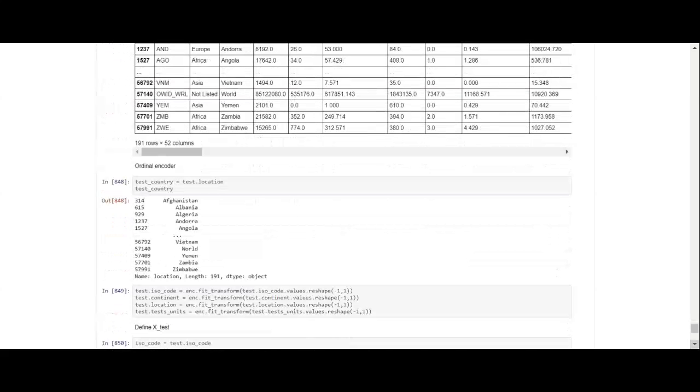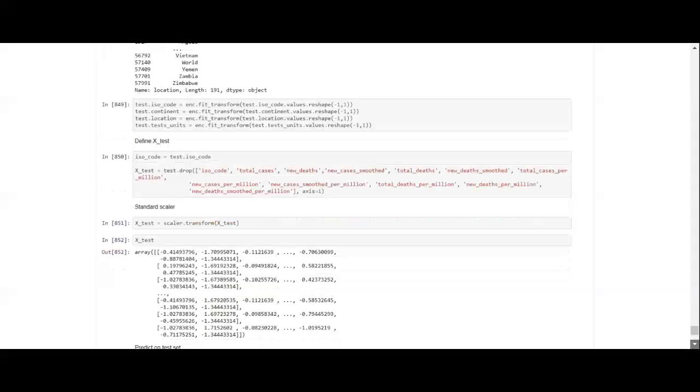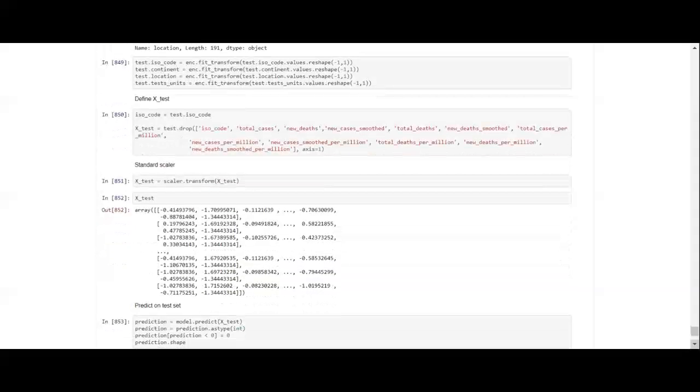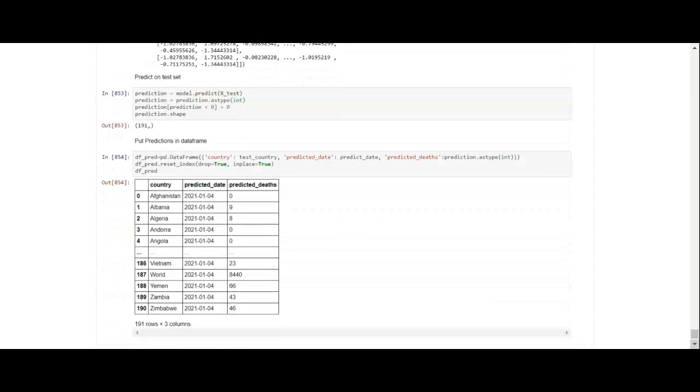Put it through the ordinal encoder, so all of the categorical columns are ordinal encoded, given a numeric value. And what we do now is define our X test, and X test is defined in exactly the same manner that X is defined. We put X test through the standard scaler, and we predict on the X test for the next day.